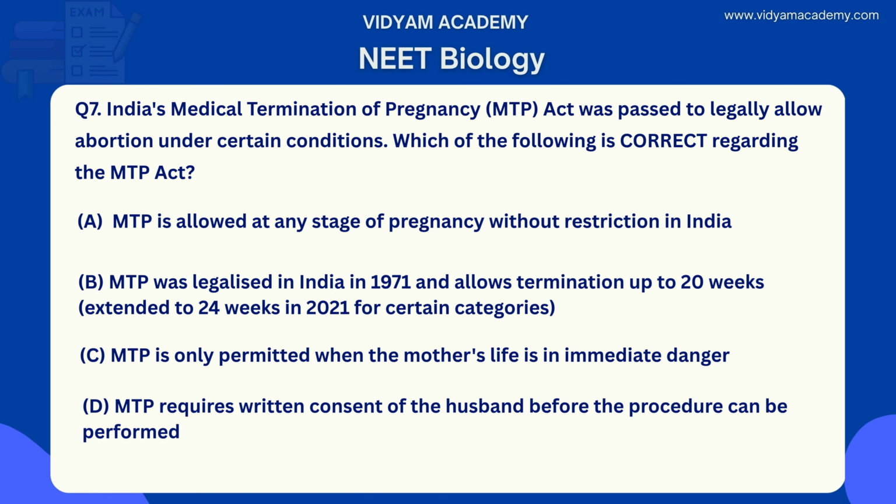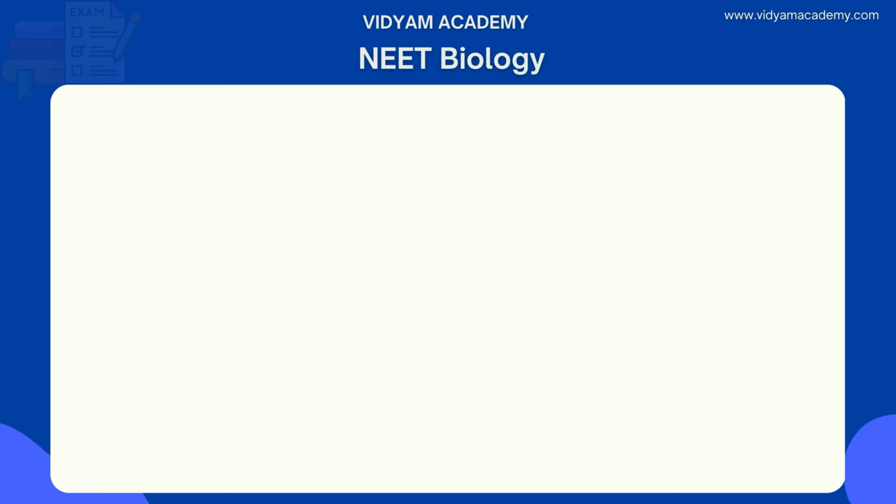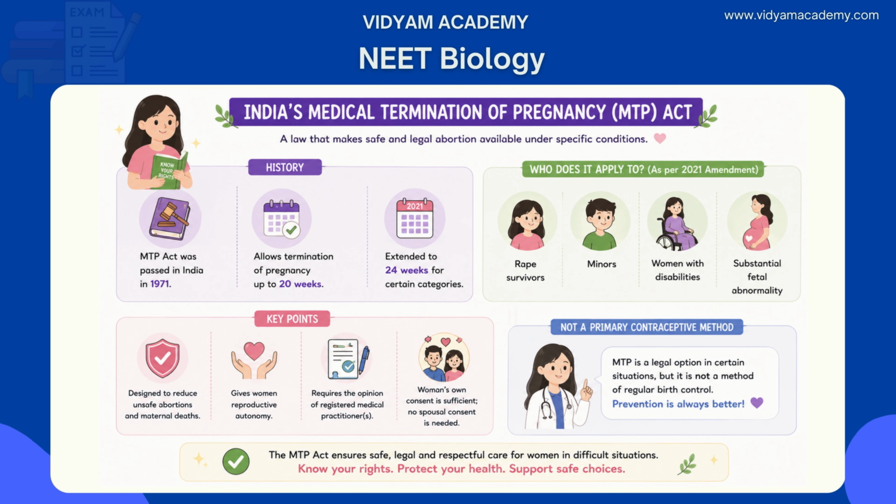What is the right answer? The right answer is option B. MTP was legalized in India in 1971, allows termination up to 20 weeks, extended to 24 weeks in 2021 for certain categories. The Medical Termination of Pregnancy Act was passed in India in 1971, making abortion legally available under specified conditions and ending the era of unsafe, illegal abortions that caused many maternal deaths. The Act allows abortion up to 20 weeks of pregnancy with the opinion of one registered medical practitioner, and between 12 to 20 weeks with the opinion of two practitioners.